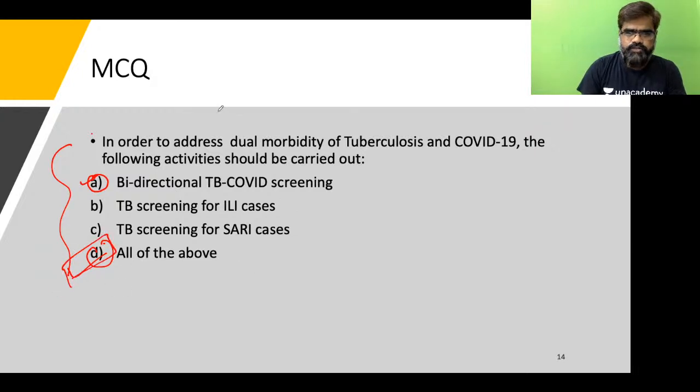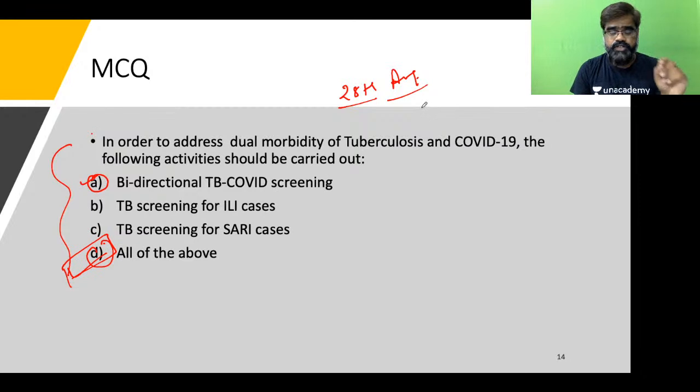Now what is the background of this? Today, what is the date, student? Today we have 28th August, no? So on 26th August, 2 days before, as one of the many steps which Government of India has taken, they have also come with a guideline on tuberculosis and COVID. Now this is important because the respiratory tract is involved both in COVID and TB also. So they have come with this, that for all patients, either COVID or TB, what should be done.